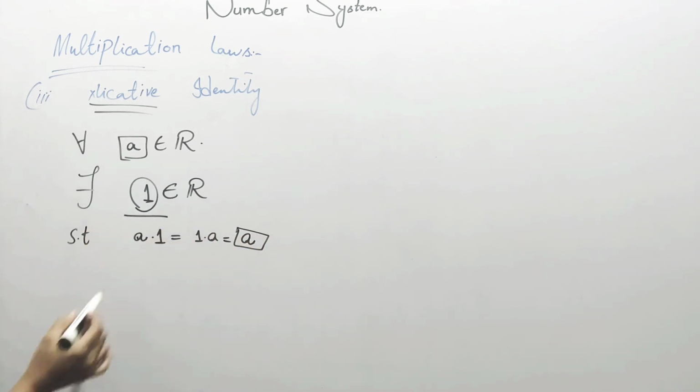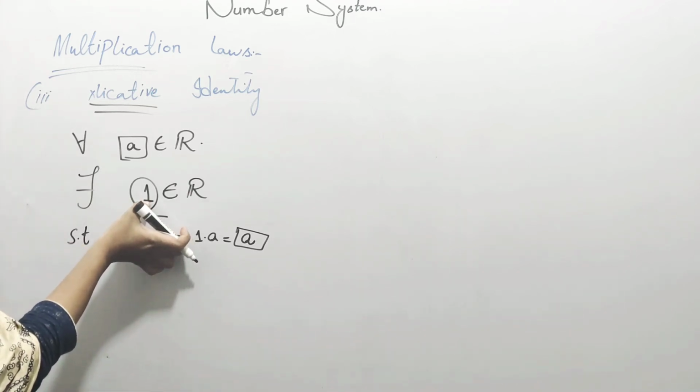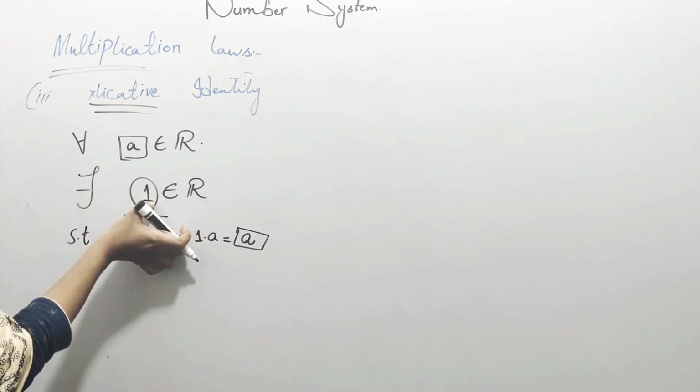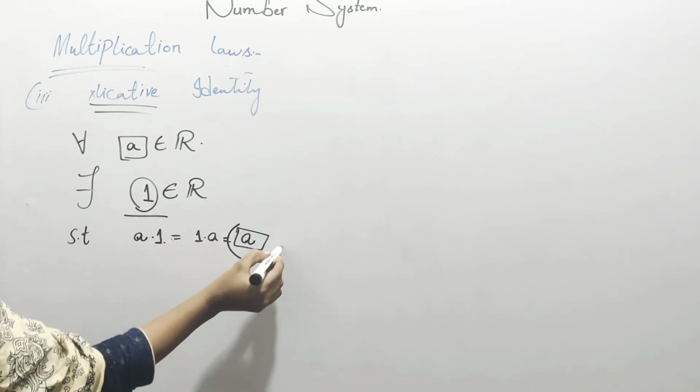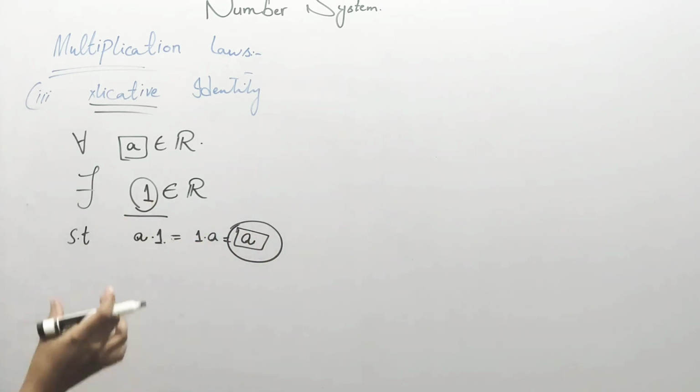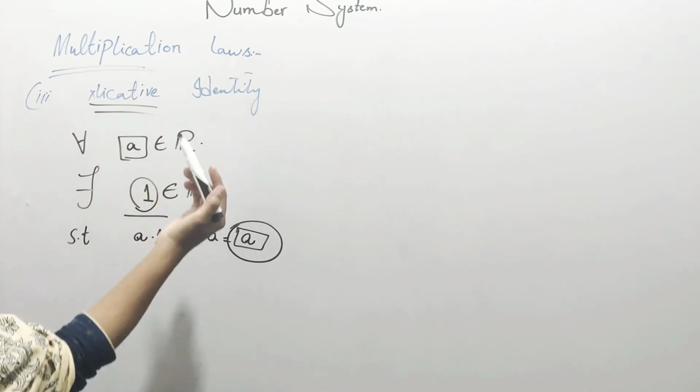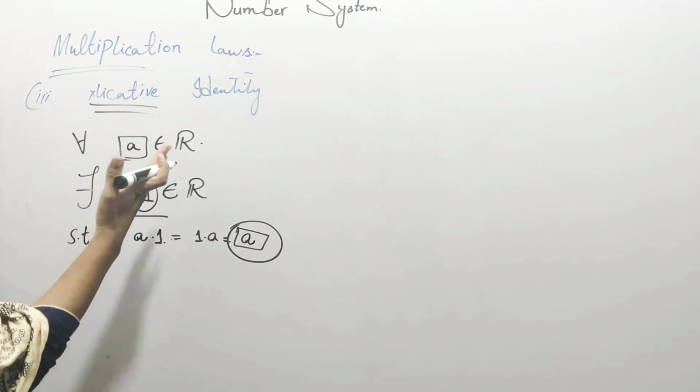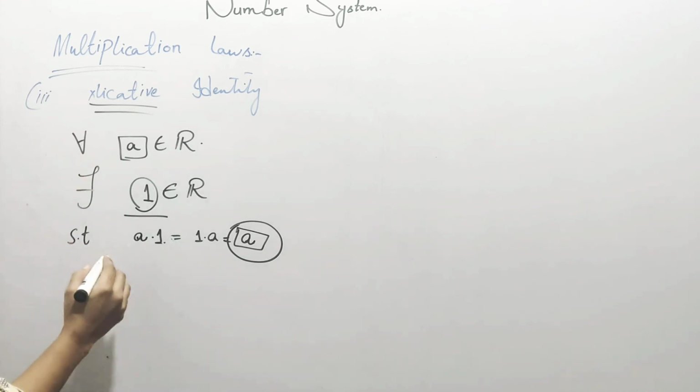This is the multiplicative identity, because 1 is a digit by which you multiply any number, and there is no difference before and after the multiplication. So this is the identity with respect to multiplication.